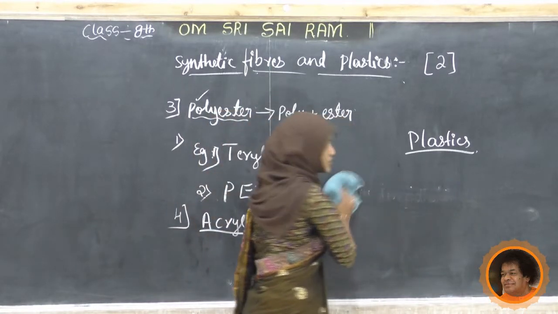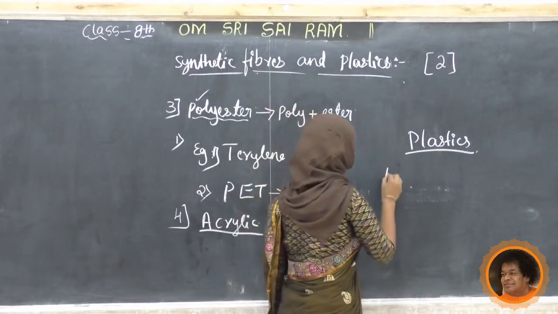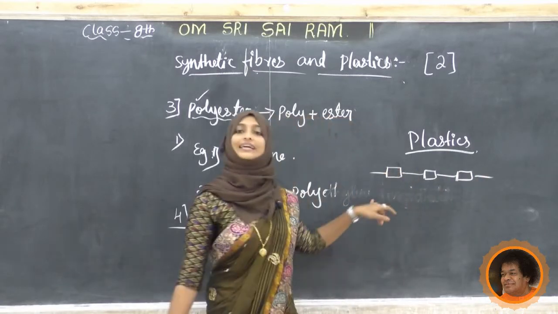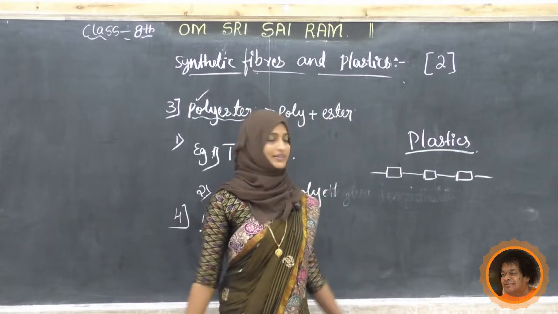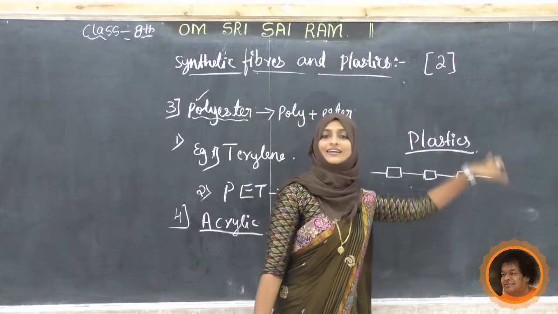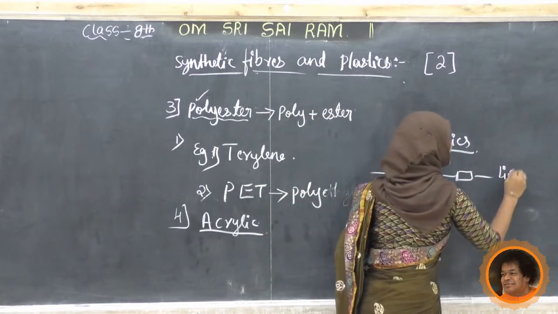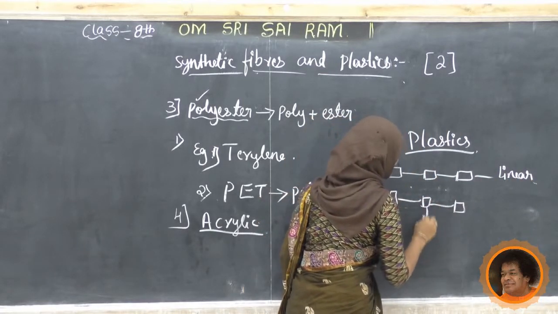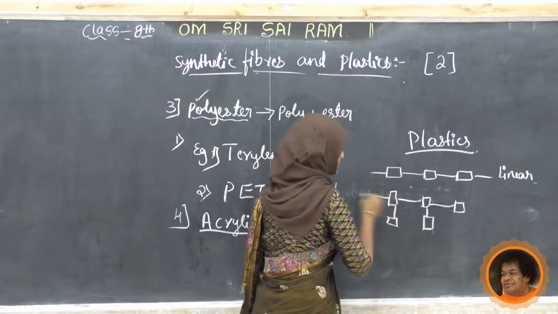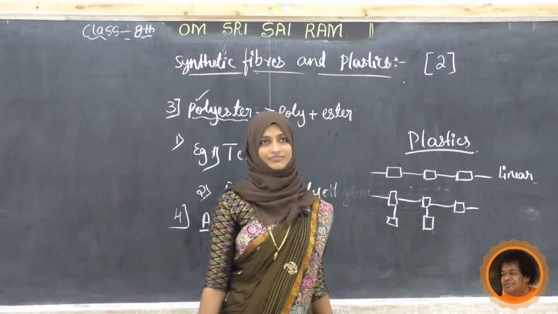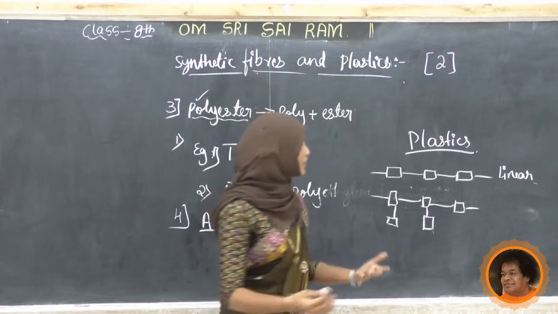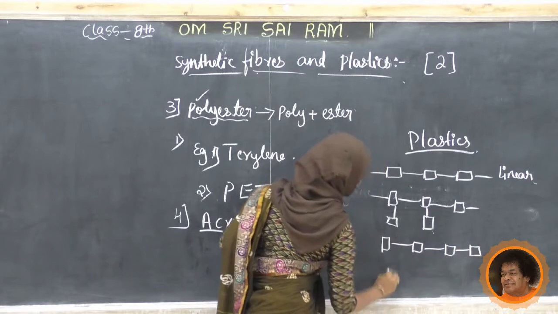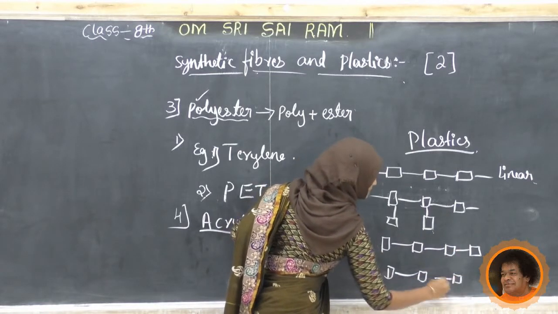So, I will draw and show you here, student. First one, this is a monomer. See, they are arranged linearly, the monomers. This is called linear plastic. One more we can see like this, but it has branches. It is called branched plastic. One more is the same type, but it is cross-linked between 2 layers or more.